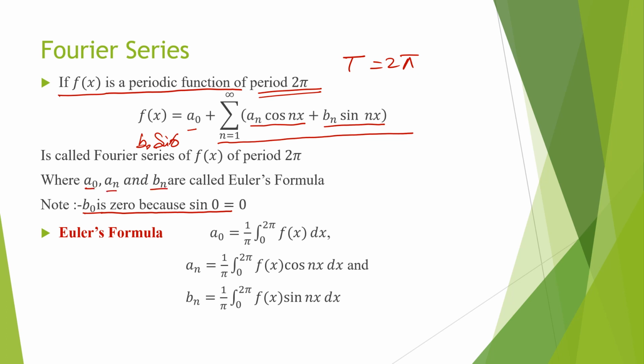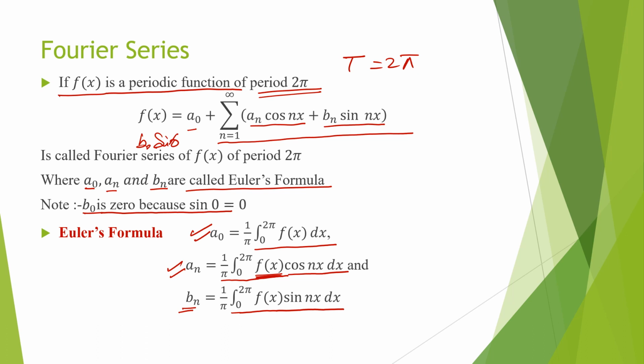a0, an and bn are called Euler formulas because they were derived by Euler. So a0 is equal to 1 upon π integration 0 to 2π f(x) dx. an is equal to 1 by π integration limit 0 to 2π f(x) cos nx dx, where f(x) is the function which we are converting into a Fourier series. bn is equal to 1 by π integration limit 0 to 2π f(x) sin nx dx.